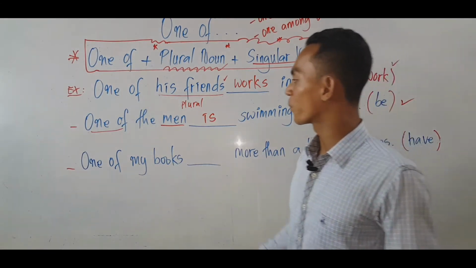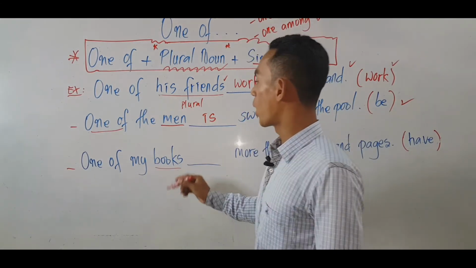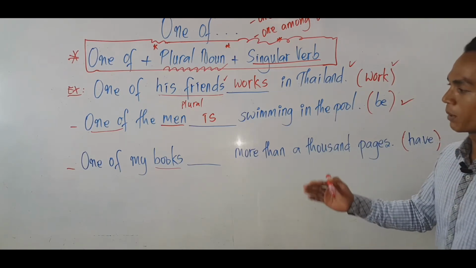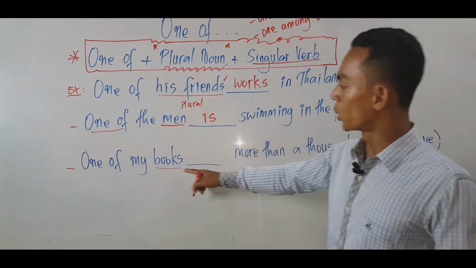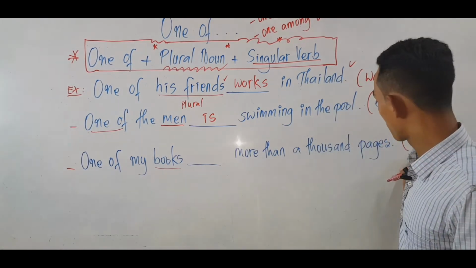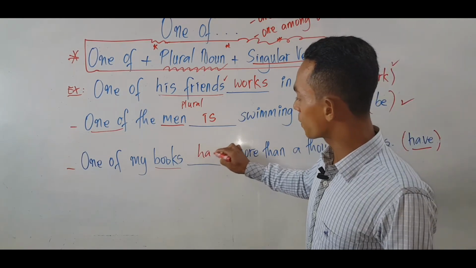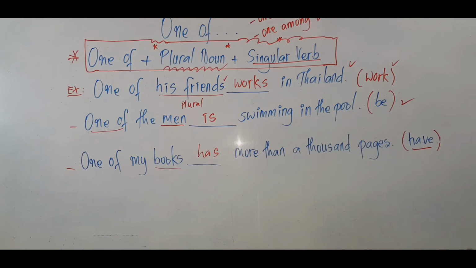And the last one, one of my books, plural noun. One of my books, more than 1,000 pages. Have, a plural noun with a singular verb. So the singular verb of have is has. One of my books has more than 1,000 pages.